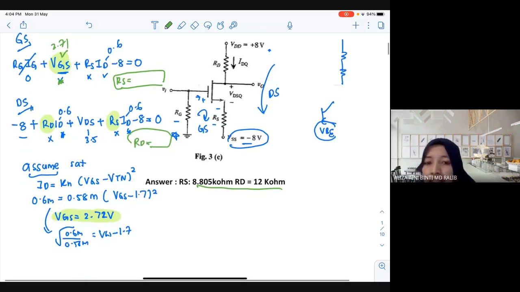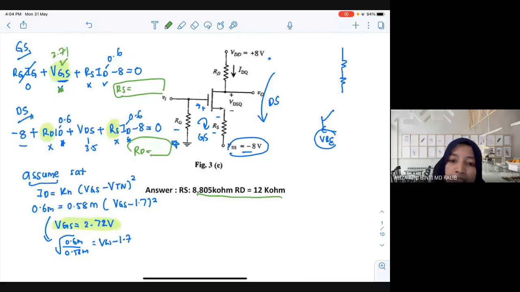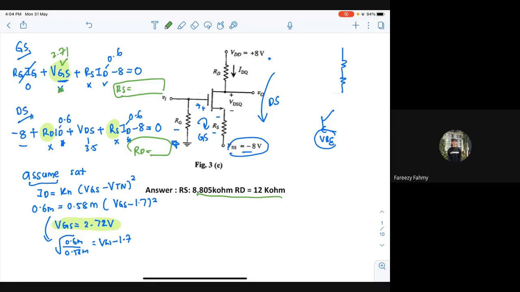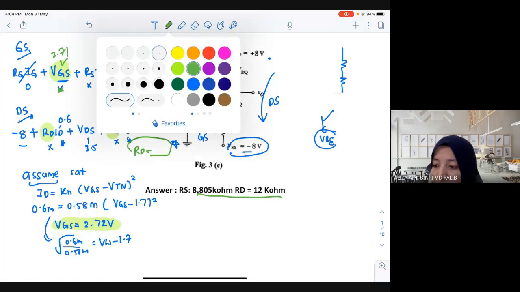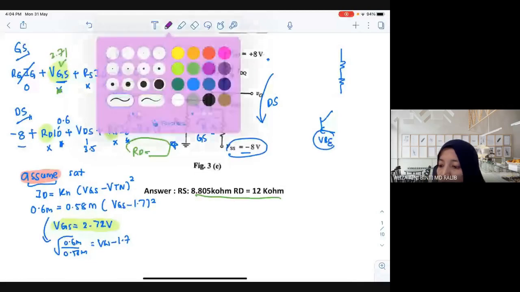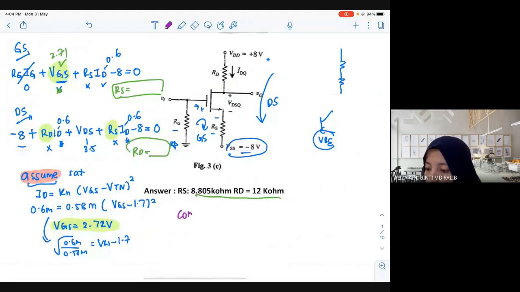But is it done? Will this get full marks, or is there something left? What do you think? Done or not? What is left? The assumption made just now must be confirmed. Yes, correct. So don't leave this one. This one just now was assume. If you stop like this, you will not get full marks. Once you use assume, you always need to confirm. Don't forget this step.